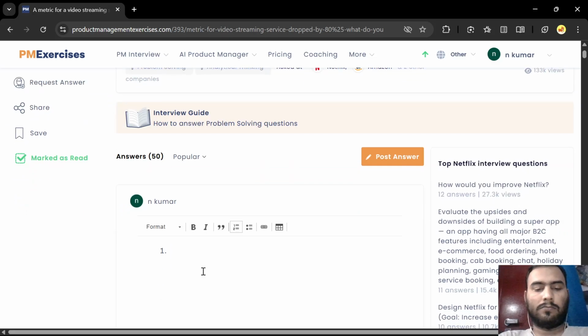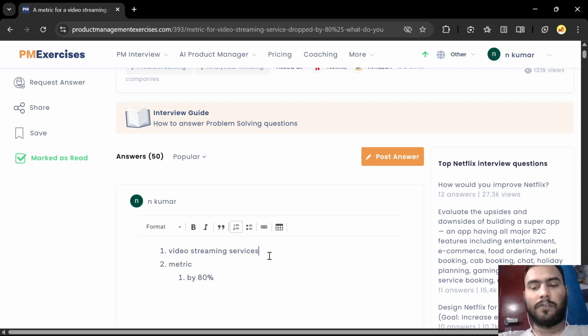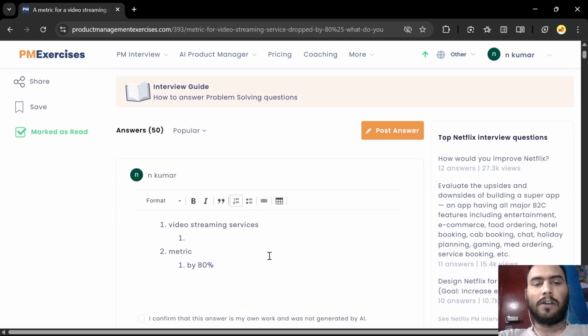So, video streaming services. So this is the video streaming services. First, let us assume this is a real-time video streaming service where people upload a video and it gets less lost at the data stage.